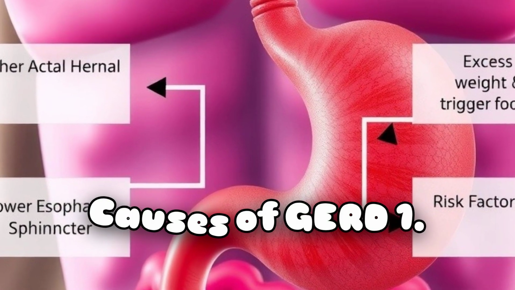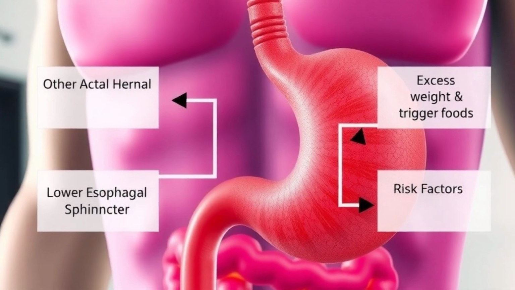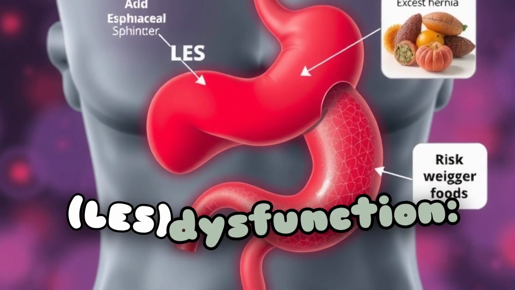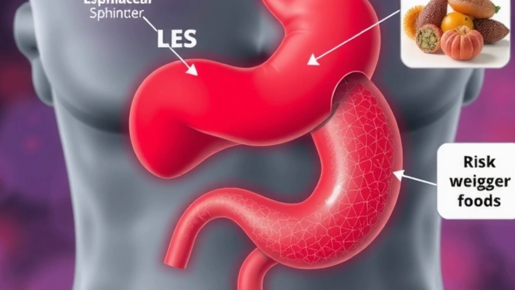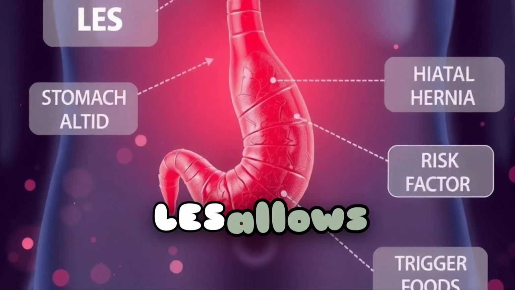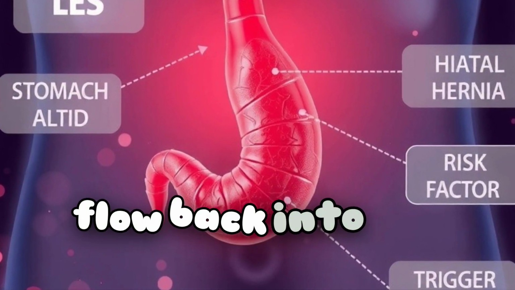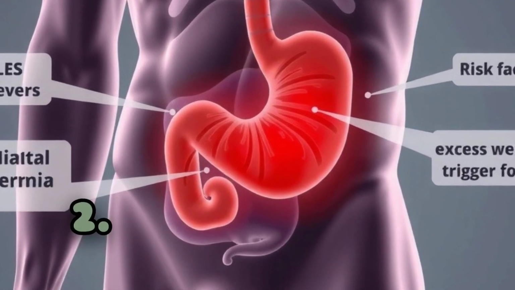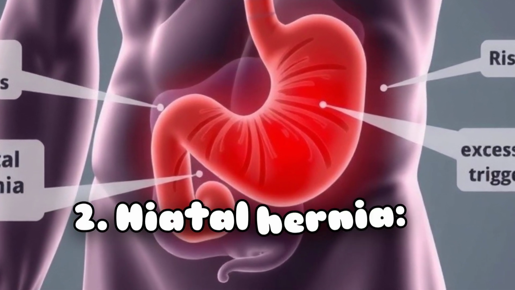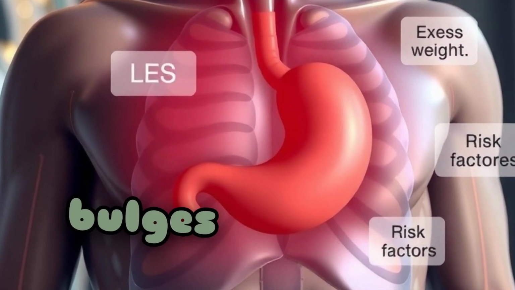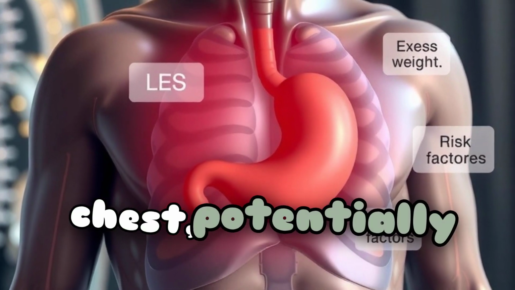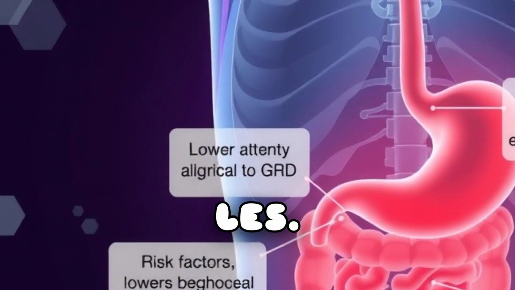Causes of GERD. 1. Lower esophageal sphincter, LES, dysfunction. Weakness or relaxation of the LES allows stomach acid to flow back into the esophagus. 2. Hiatal hernia, a condition where the stomach bulges up into the chest, potentially weakening the LES.